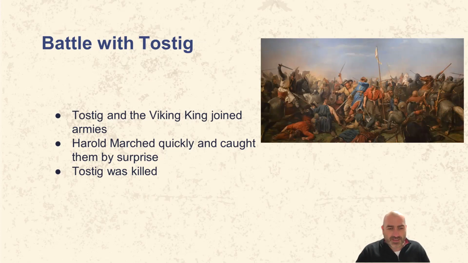Tostig was actually pretty surprised when Harold arrived so quickly. Harold marched with his army really quickly and caught them by surprise, and they had a battle. And the English army under Harold defeated Tostig and the Vikings, and Tostig was killed. So the English king had his first victory in battle.